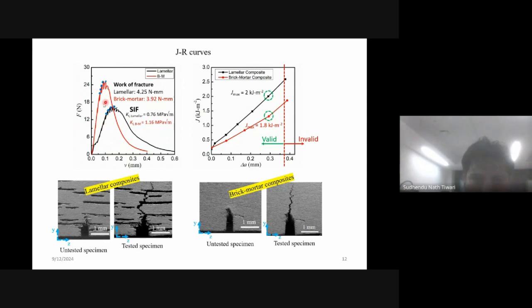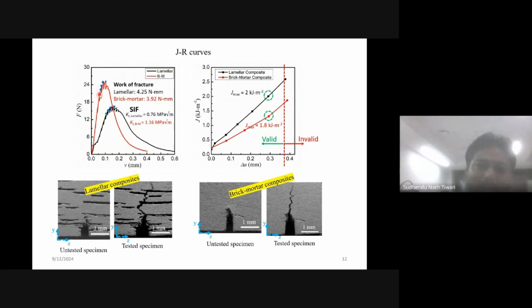Now we have to decide. It is very difficult to monitor the crack growth using visual eyes. It is very difficult to pick the point at which the crack is about to grow.